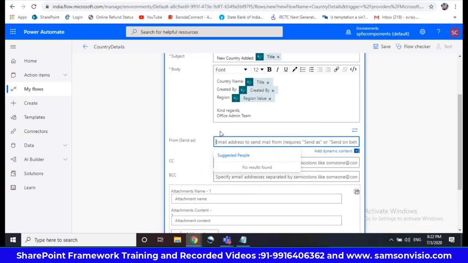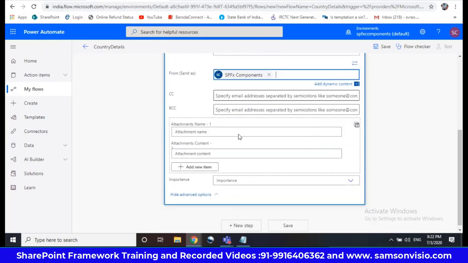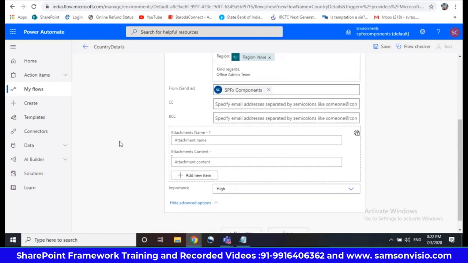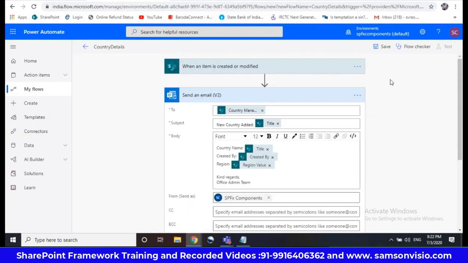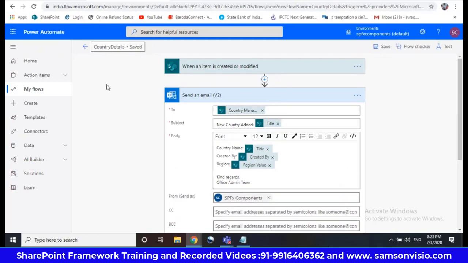So the from address you have to give. Maybe initially I'll give SPFX components. Okay, CC I'm not giving right now. So I'm giving high importance. Okay, so saving the flow. You just click on save so that it will be saved.